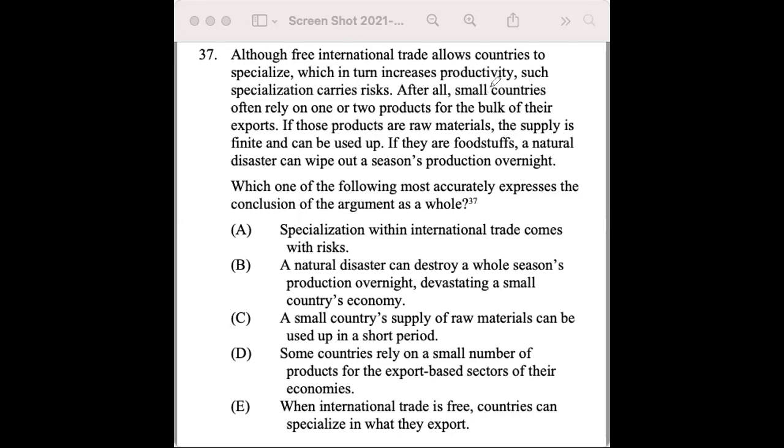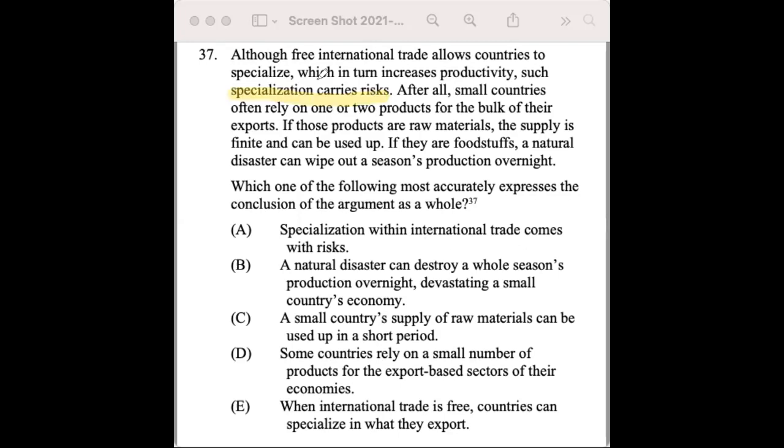So we point out a fact here that small countries do rely on one or two products for the bulk of their exports. But then here we go, there are some risks. If they're raw materials, these exports, the supply is finite and can be used up. If they're foodstuffs, a natural disaster can wipe out a season's production overnight. So it's talking about how these specializations can come from free international trade, and while they're great because they increase productivity, they carry risks. And they point out how this would affect small countries because they rely on these one or two products for the bulk of their exports. Here are two examples of risks that can come to them from specialization.